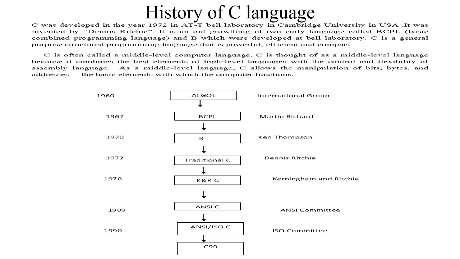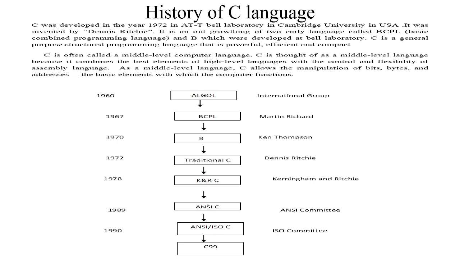It is an outgrowth of two early languages called BCPL and B, which were both developed at Bell Laboratories. And sometimes we call C a middle level computer language. Why? Because it combines the best elements of the high level language with the control and the flexibility of assembly language. And that is the reason why we sometimes see people calling C a middle level computer language.